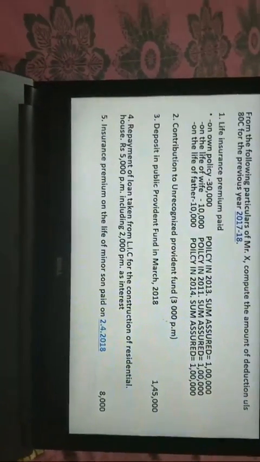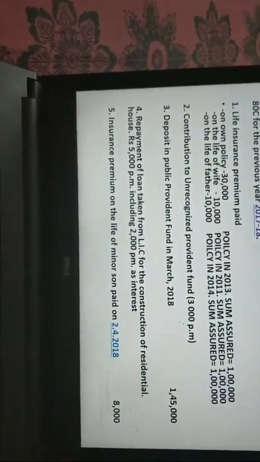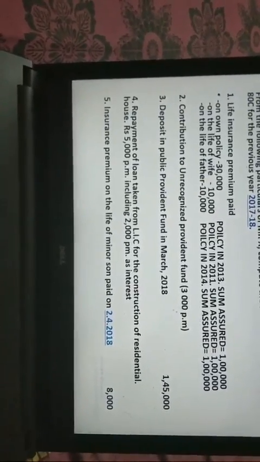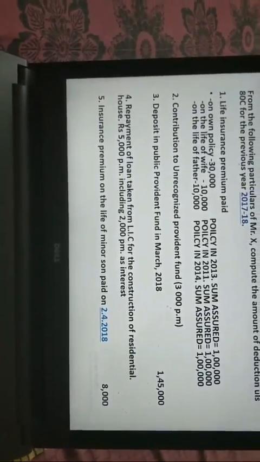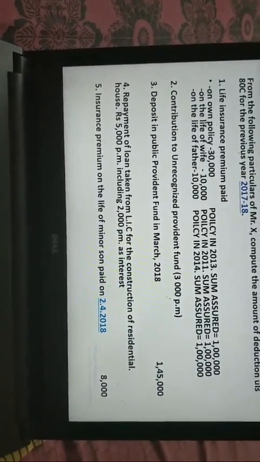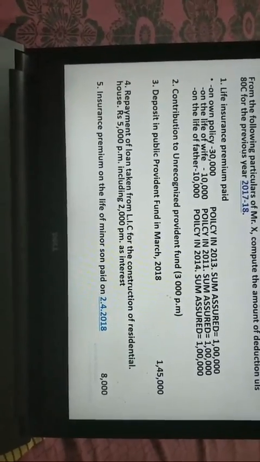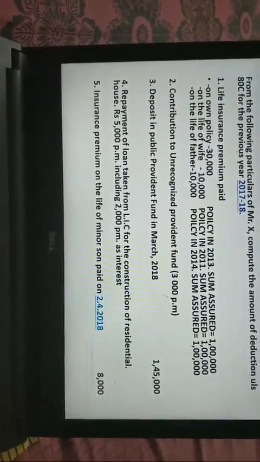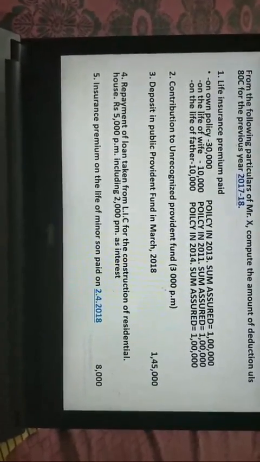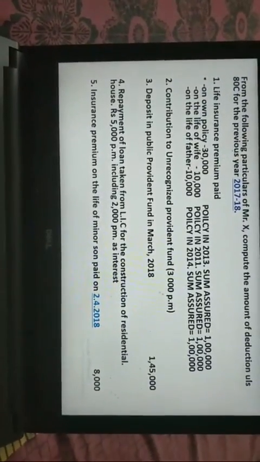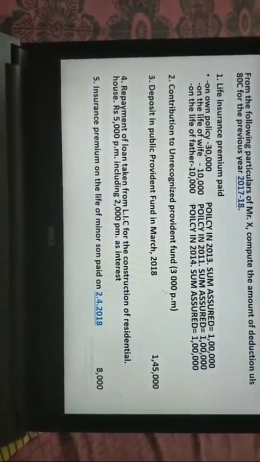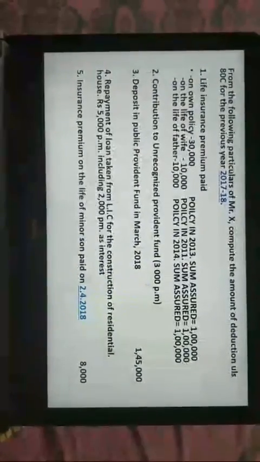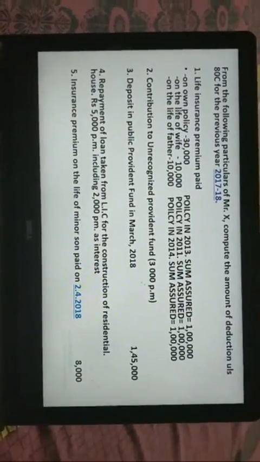Now I will go into the question. Life insurance premium paid on own policy, I can deduct 30,000. Policy was in 2013, which means it's after 2012. Sum assured 1 lakh, which means what is the percentage? It will be 10%. 1 lakh into 10%, 10,000 or 30,000, whichever is less, that is definitely 10,000. On the life of wife, 10,000, policies in 2011, sum assured 1 lakh. So 1 lakh, it is before 2012, which means 20%, 1 lakh into 20%, 20,000 or 10,000, whichever is less, becomes 10,000. On the life of father, there is no deduction which we can claim here.